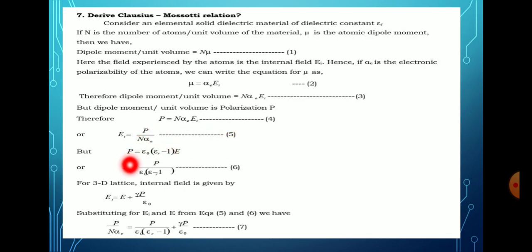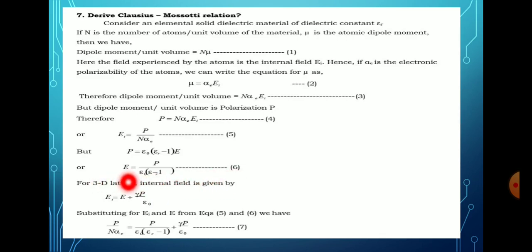Here, we know the polarization equation: P is equal to epsilon naught into epsilon r minus 1 into E. Here epsilon r is the dielectric constant, epsilon naught is the permittivity and E is the electric field. Then we take the value of E, and we get E is equal to P divided by epsilon naught bracket epsilon r minus 1, that is equation number 6.